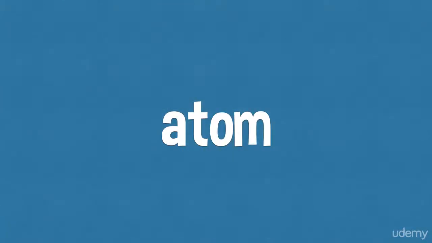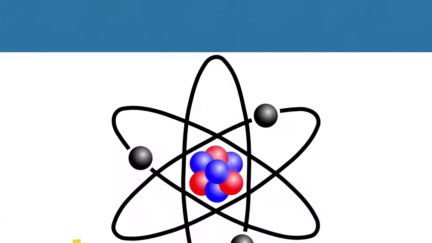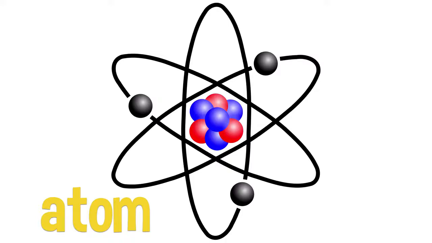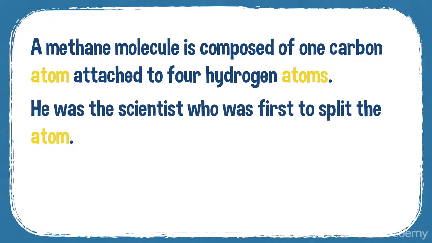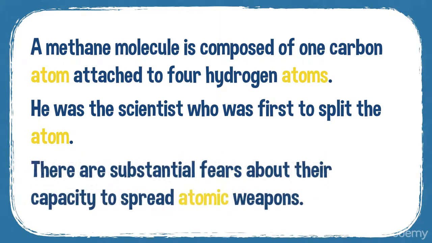The next word is atom. Atom. An atom is the smallest amount of a substance that can take part in a chemical reaction. Here's a diagram of an atom as well. For example, a methane molecule is composed of 1 carbon atom attached to 4 hydrogen atoms. He was the scientist who was first to split the atom. There are substantial fears about their capacity to spread atomic weapons.